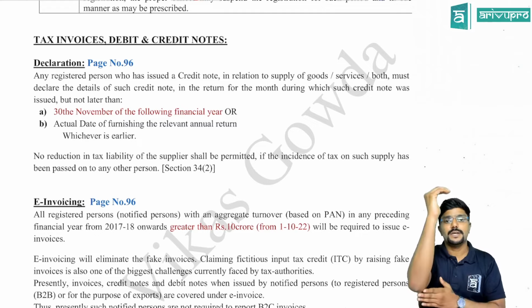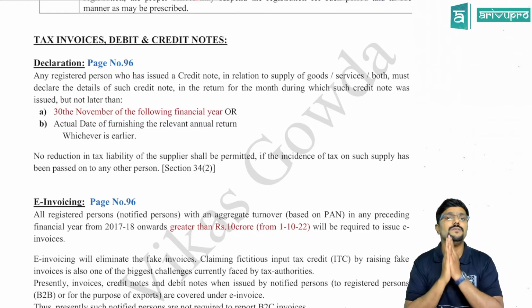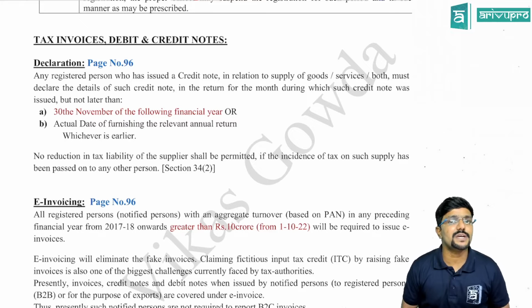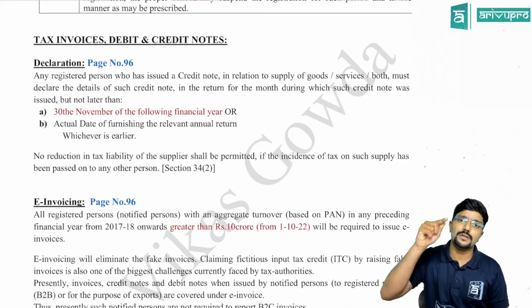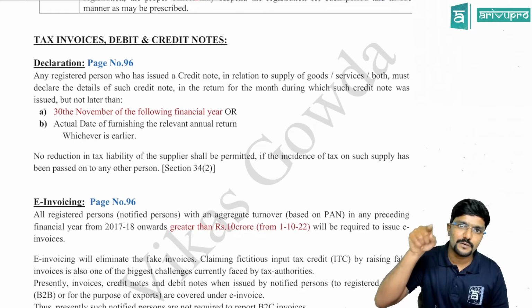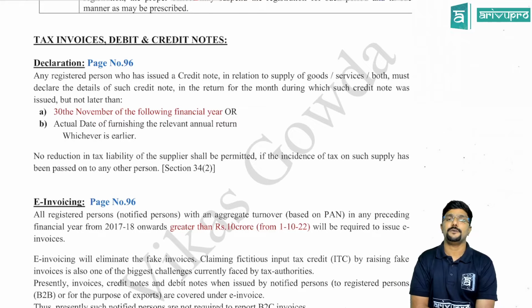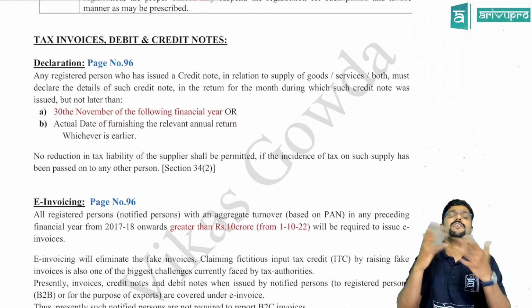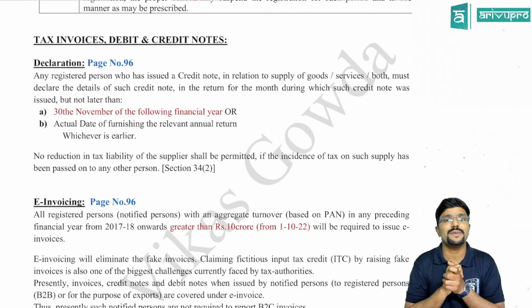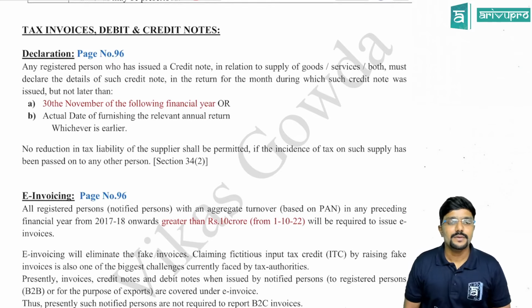Due to this, the tax revenue to the government also will go down. So whenever the supplier is issuing a credit note to the recipient, he has to give the details of that credit note in the return for the month in which he has issued the credit note. But they have told you can also give it within some time. They have provided some extended time. What is it? We will see.